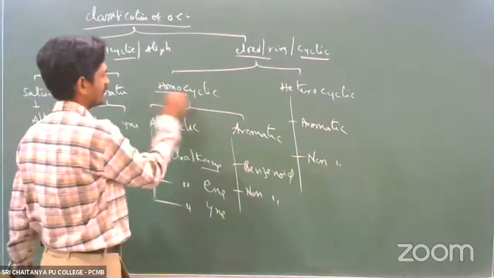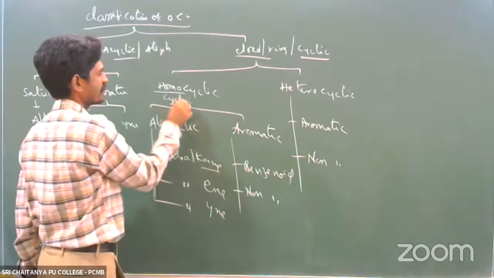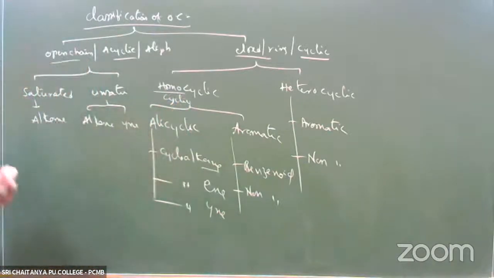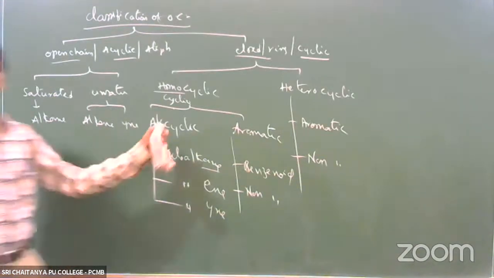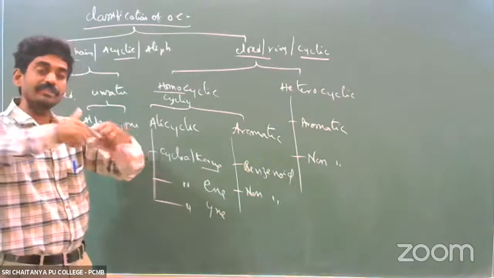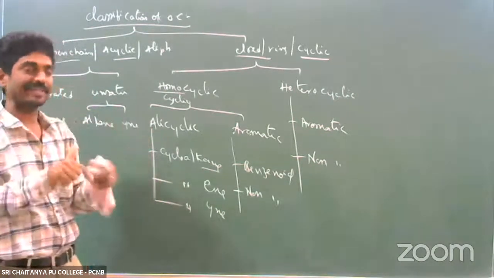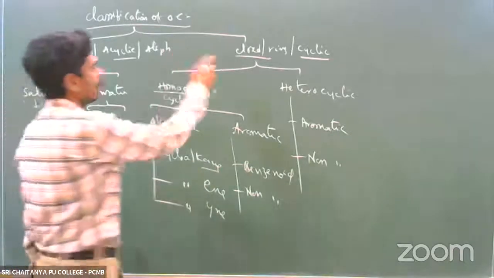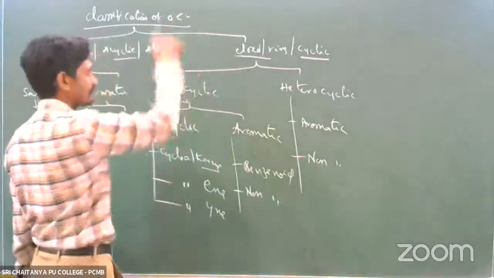Right. So here, what is homocyclic? It's also called carbocyclic. What does open chain mean? In an open chain organic compound, the first and last carbon atoms are not joined with each other. It's called an open chain. A closed chain organic compound is one in which the first and last carbons are joined with each other, forming a closed cyclical ring. Closed cyclical ring compounds are of two types.